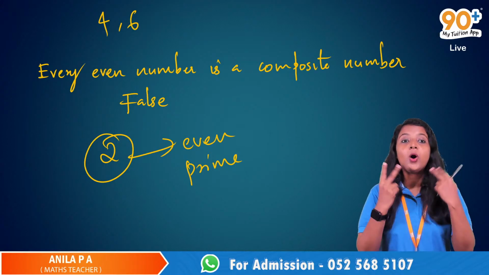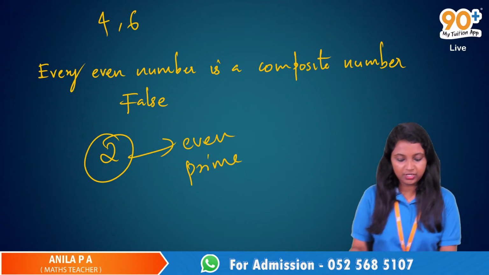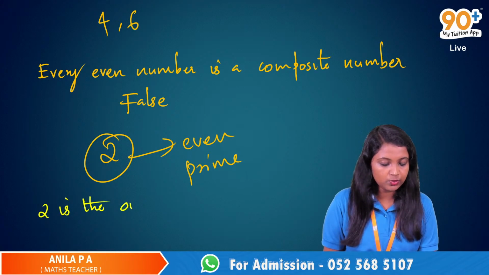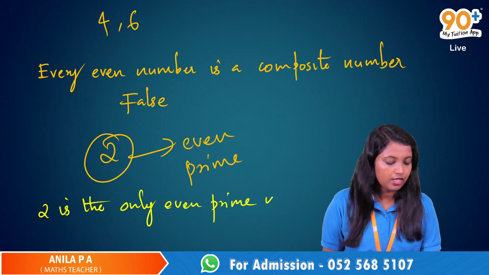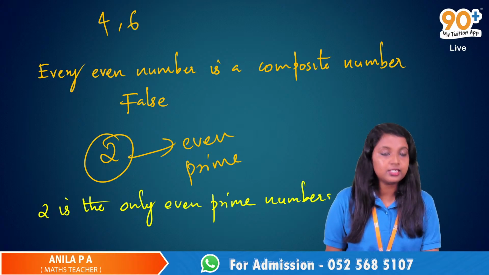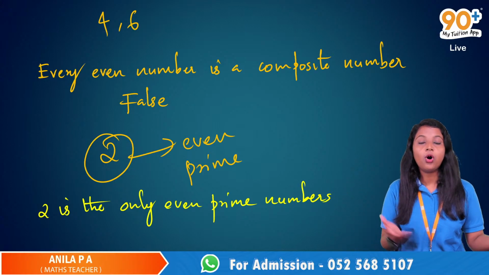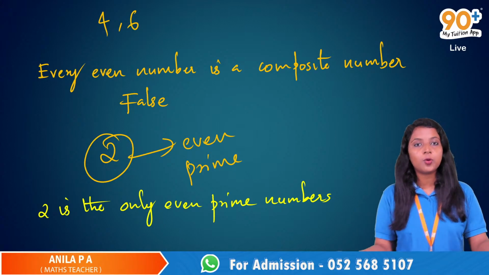2 is the only even prime number. All other even numbers have 2 as a factor, so all other even numbers are composite numbers.